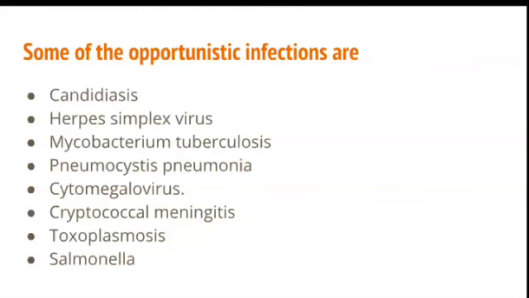infections. Some of the opportunistic infections are candidiasis, herpes simplex, Mycobacterium tuberculosis, Pneumocystis pneumonia, cytomegalovirus, cryptococcal meningitis, toxoplasmosis, salmonella. Now you can even add mucormycosis, that is black fungus. Candidiasis is a white fungus, green fungus is aspergillus, and black fungus is mucormycosis. You can add all these also nowadays as opportunistic infections.